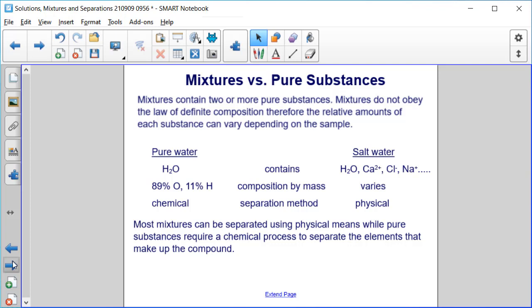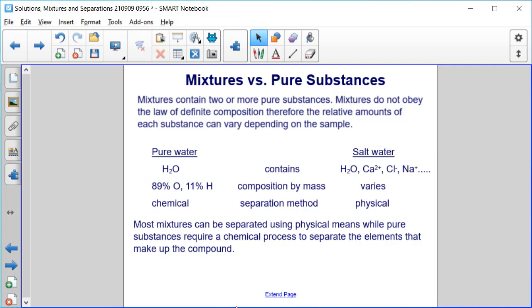A pure substance is something we might consider pure water, H2O. Every molecule of water is 2 hydrogens and 1 oxygen covalently bonded. By mass, the composition is 89% oxygen, 11% hydrogen. And the only way to separate the hydrogens from the oxygen in a water molecule is by chemical means.